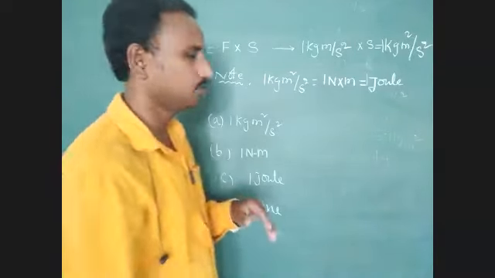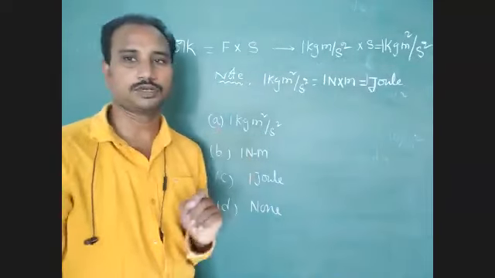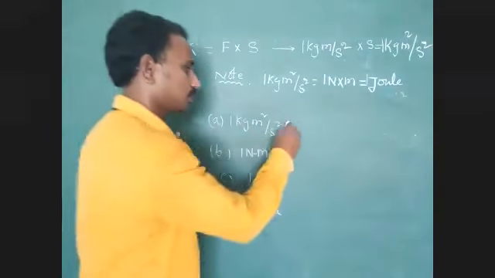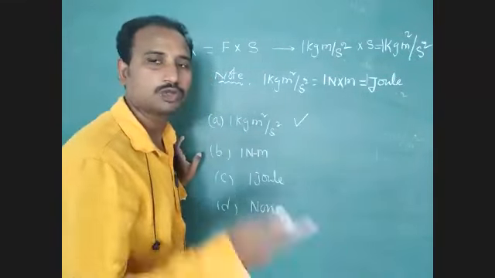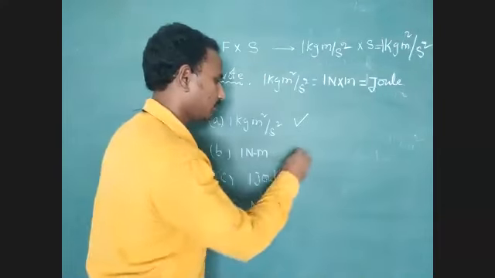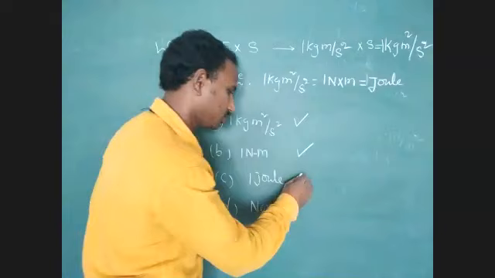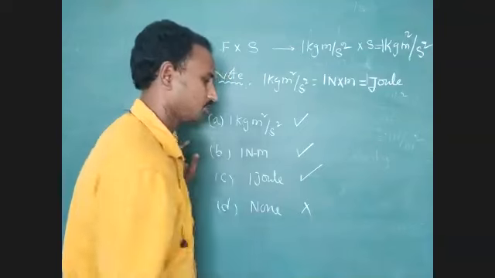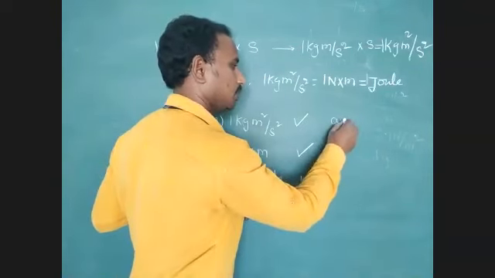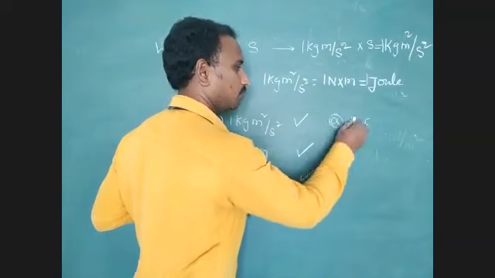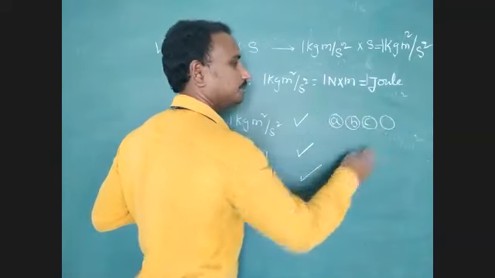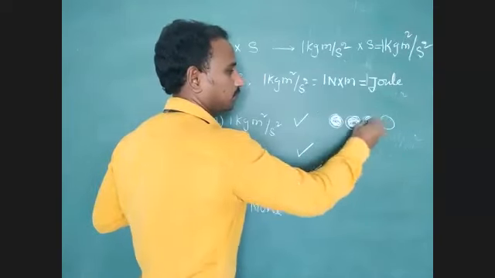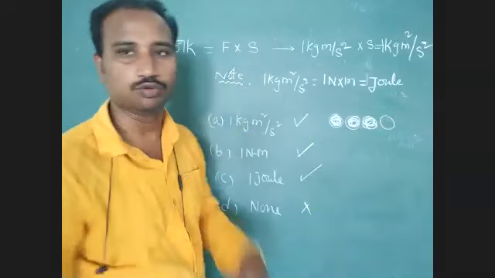So we have to choose the right options for a multi-answer type question. SI unit of work, which option is correct? 1 kg meter square per second square is a correct option. Next, 1 Newton meter is also a correct option. Next, 1 joule is also a correct option, but none we don't choose, so it is a wrong option. So the answers are A, B, C. We have to bubble these 3 circles: A bubble, B bubble and C bubble. Don't bubble the fourth one.